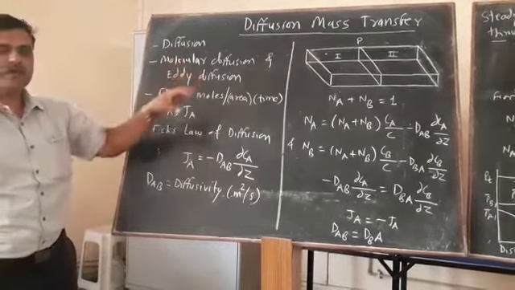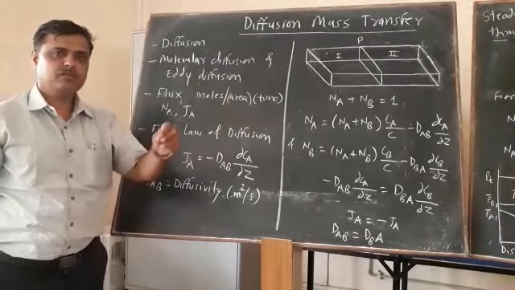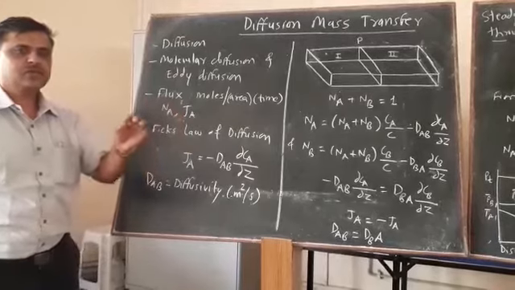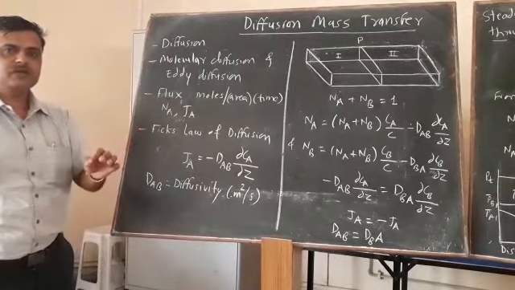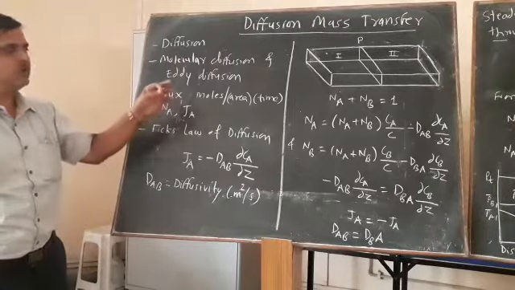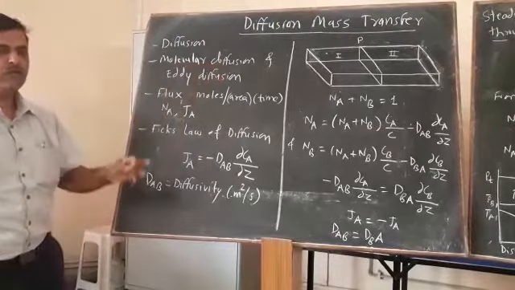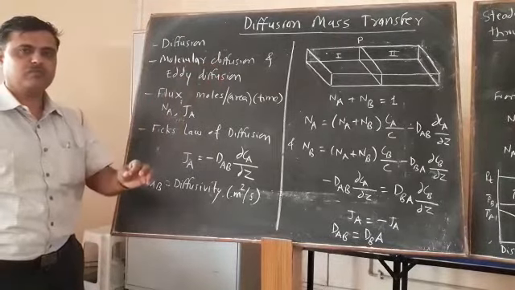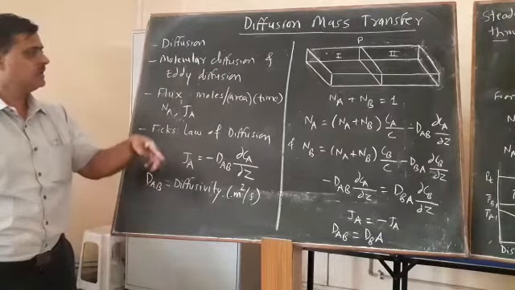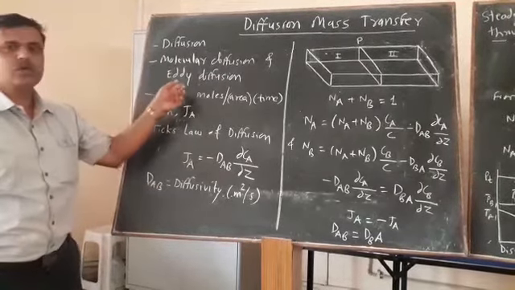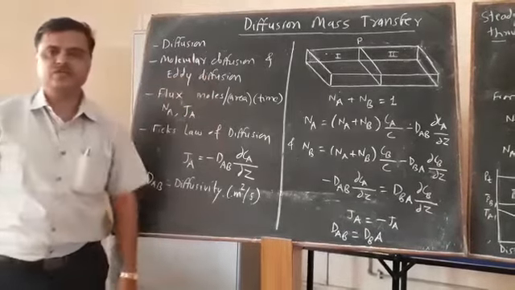For example, if you add a drop of ink to the water present in a tank, then slowly that drop of ink percolates, and after some time the whole water appears blue. That is a slow process, which is nothing but molecular diffusion. But in the second case, if you add a drop of ink to the water and immediately stir it using a stirrer, then within a fraction of a second the whole water appears blue. This is an example of eddy diffusion.